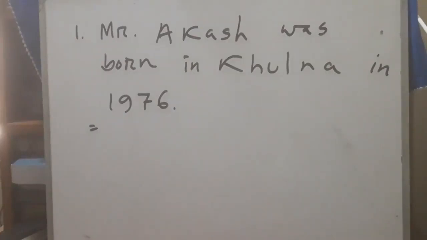So if you change Mr. Akash, then who was born in Khulna in 1976? If you want to change Khulna, then you have to consider place. Where was Mr. Akash born in 1976? If you consider time, then you have to use when. So when was Mr. Akash born in Khulna?